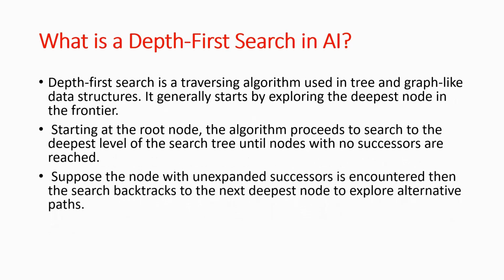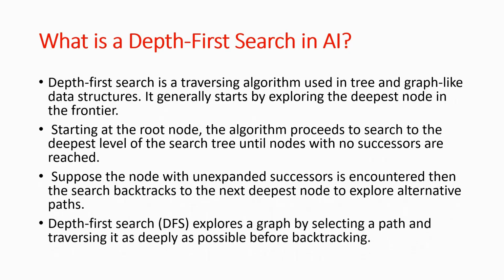Suppose nodes with no unexpanded successors are encountered, then the search backtracks to the next deepest node to explore alternative paths. We can say that if you reach a point where there are no more options to move forward or to explore the next nodes, DFS will go back one step to the parent state and try another unexplored path. This is called backtracking. It's like playing a game where you try different moves, one path does not lead to a win, and you go back and try different moves, right?